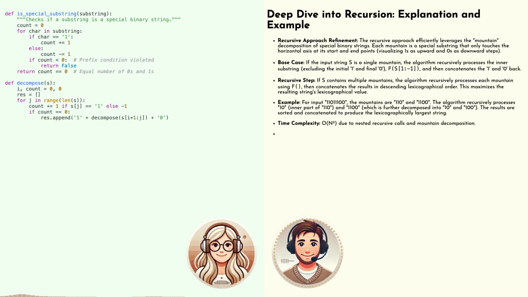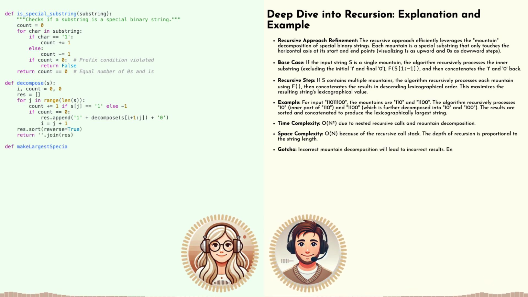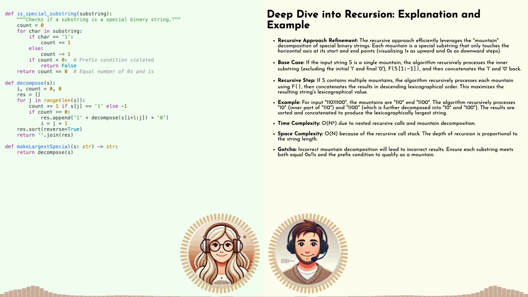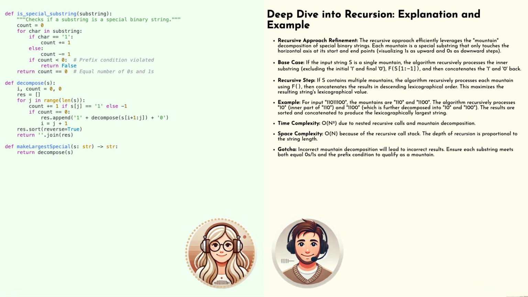You mentioned recursion. How does that play into this? So remember our mountain range analogy? Recursion really shines when we can break down a problem into smaller, self-similar subproblems. So we're thinking about those mini mountain ranges within the larger string. Exactly. Any special binary string can be seen as a series of these mountain substrings. With recursion, we can focus on maximizing each of these smaller mountains individually and then combine them strategically.